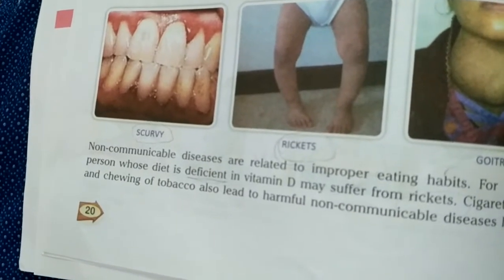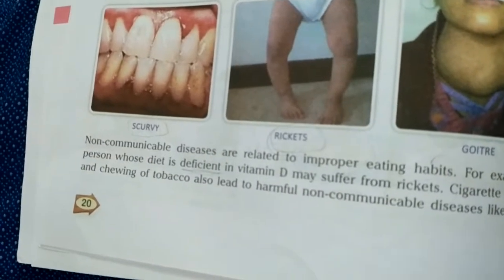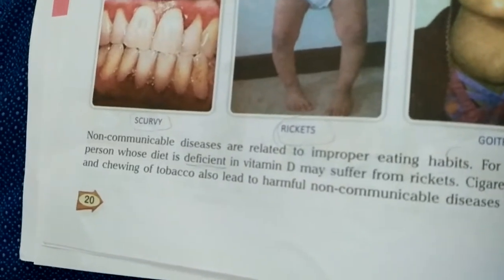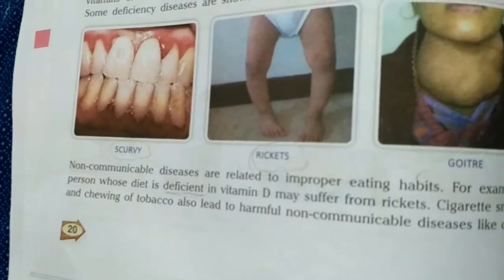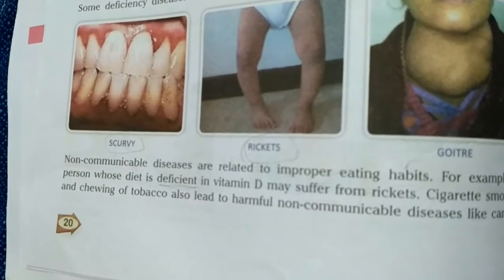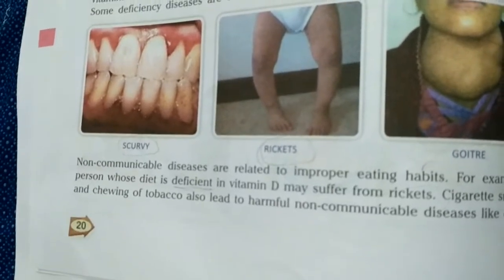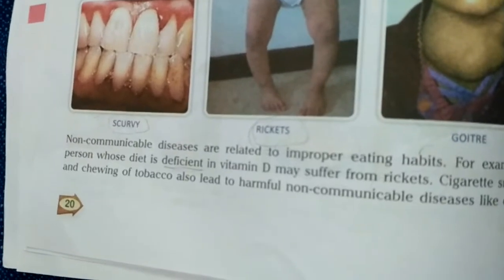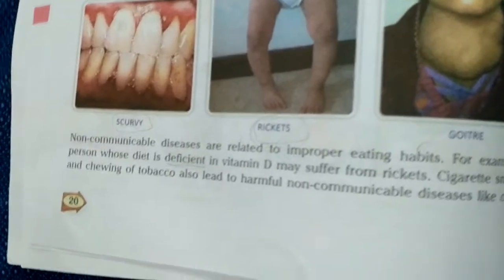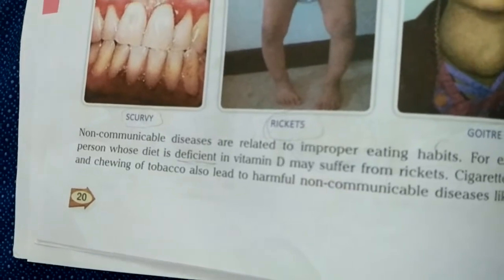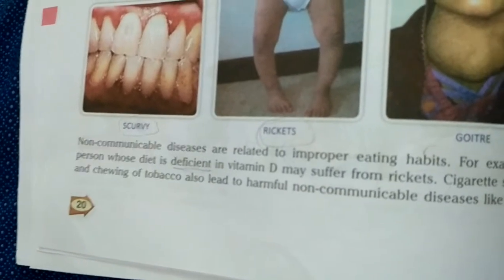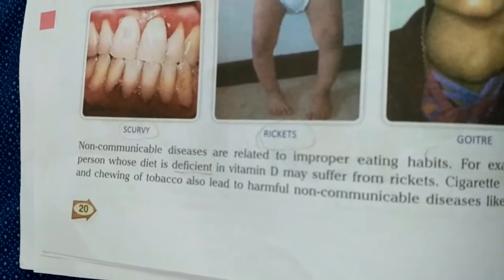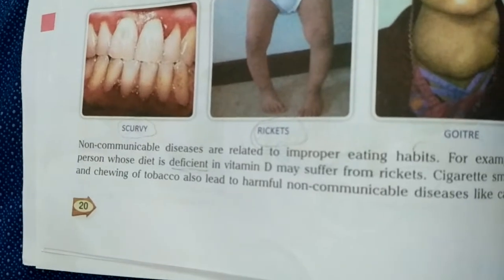And even sunlight, I have told you, natural sunlight is also a rich source of vitamin D. So you should go out in the sun, especially in the early morning, around 9 to 10 or 11, not the harsh sunlight of the afternoon. You should stand there for 20 to 30 minutes, so that your body can get natural vitamin D from the sunlight. When our body receives natural sunlight, it starts making vitamin D itself in the bones.